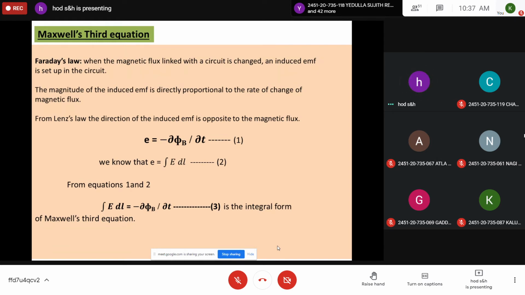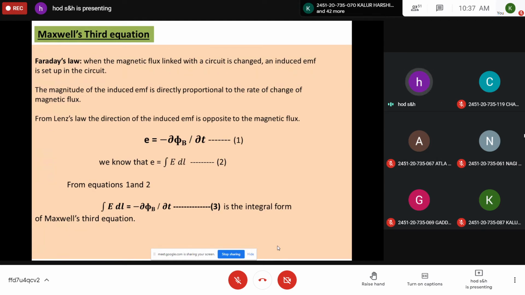If you see this equation 1, E is related to the electric field, and on the right side you have magnetic flux. So there is a link between electromotive force and magnetic flux. That's why it is a varying field. And also the electric field expression for EMF is given by the line integral of E dot dl. Because in the definition of line integral, I gave this example: if E represents the electric field intensity, then the line integral of E will give you the potential or EMF. So the same I have written here.